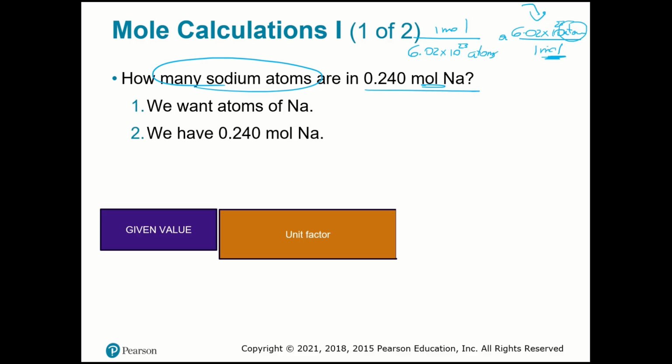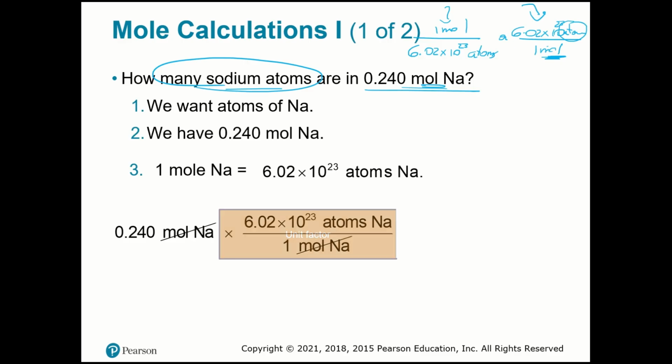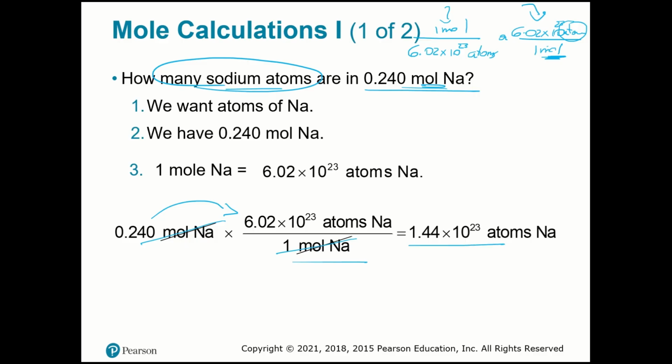So you always need to work with the units. This is not about memorization. Of course, you need to memorize and know that 1 mole is 6.02 times 10 power 23rd atoms. However, how to use your unit factor depends on the units you have here and the unit they are asking for. So you have the given value, and then you have the unit factor. So I can cut off moles per mole. I'm going to multiply this, and I'm going to have 1.44 times 10 to the 23rd atoms of sodium.